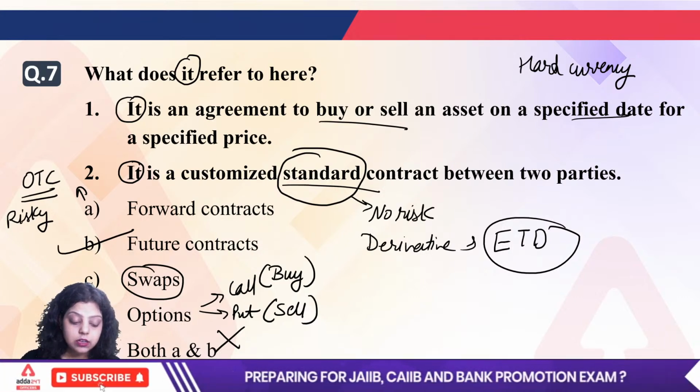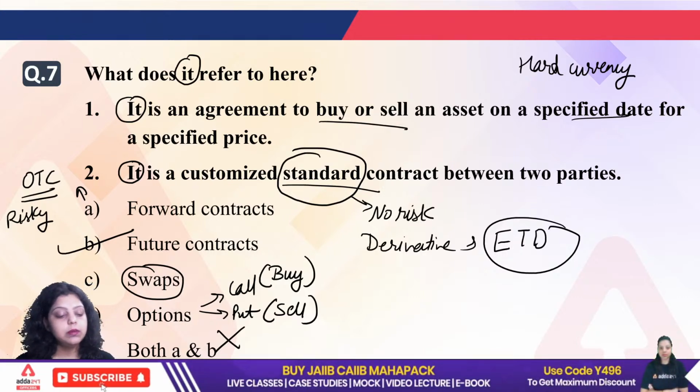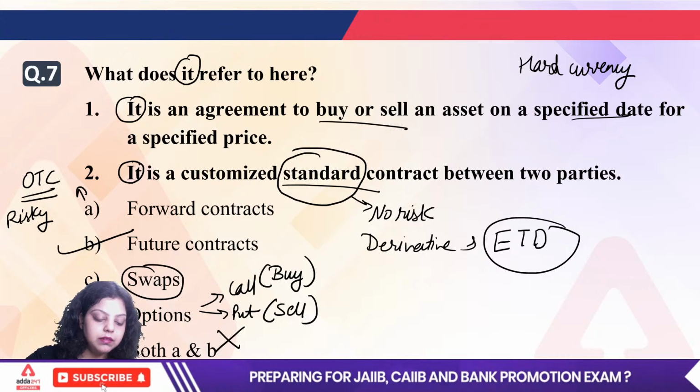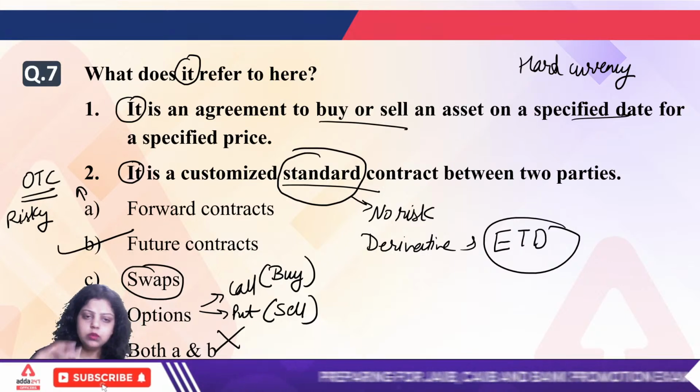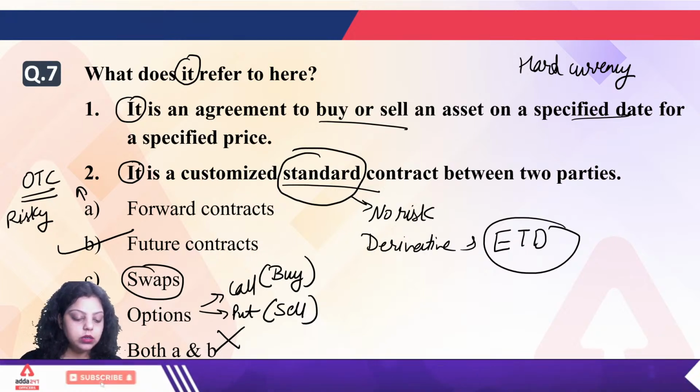Hard currency means cash. Okay, what about the rest? And if you don't know any term, then do let me know in the comment section that you do not know. Just write it as quickly as you can, so that we will discuss the topic and move forward. Don't waste time. Dheeraj is saying cash, and what about the rest?